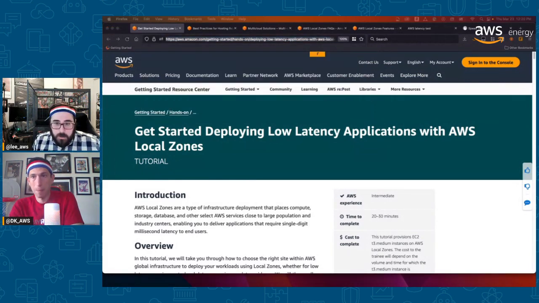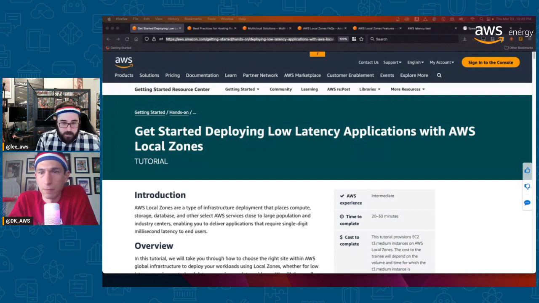Here's the general. Here's just Outposts, and you can go to the FAQs. You can start to look at the actual availability of items there, right? Here's Wavelength as well. Wavelength, you might want to look around it if you're just interested in the 5G perspective, but we're not going to necessarily demo that right now. And then this one I'm actually about to dump in here anyways to show you, but we're going to explore the actual local zone component here and show you how you can get started and work that into your workload. But if you want to go deeper into any one of these, those are the landing pages to dig through them.